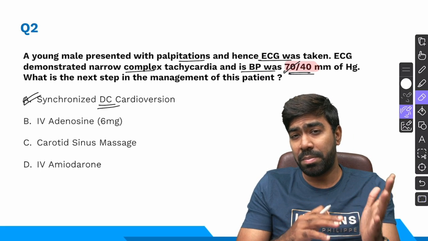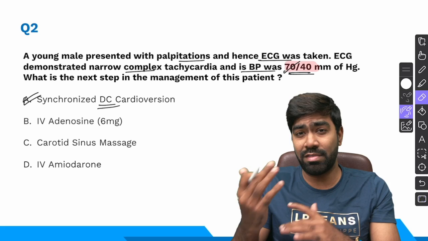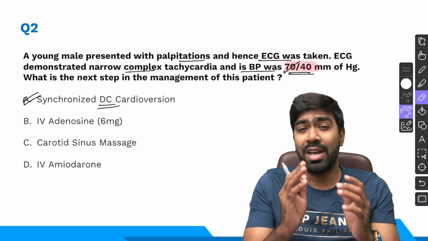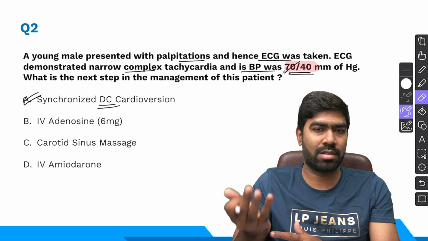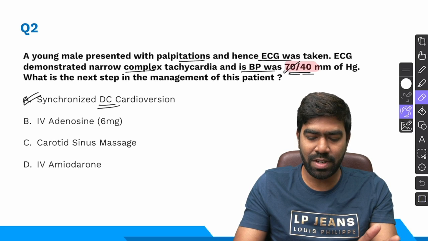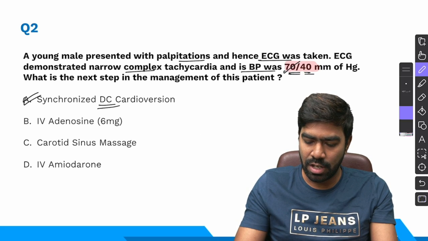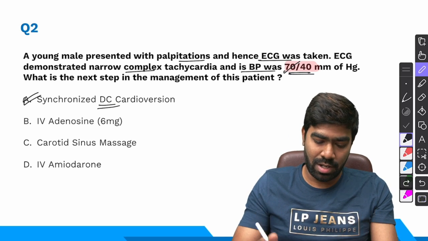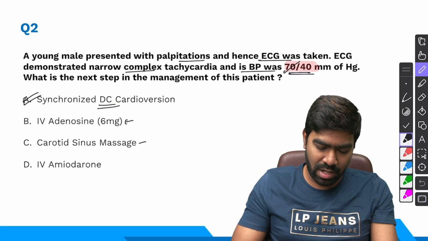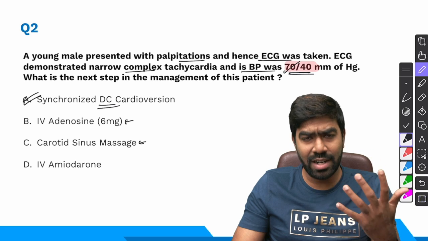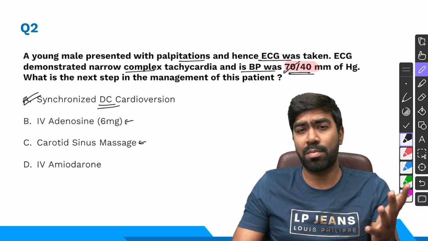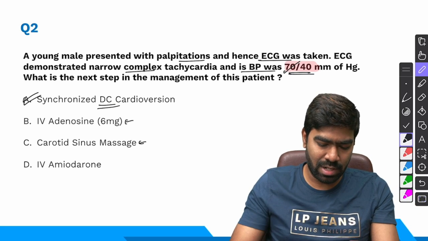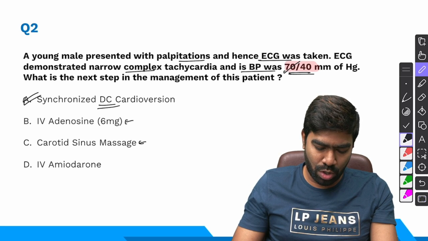In case the patient doesn't have a pulse and you have a VT/VF situation, then you can go for unsynchronized cardioversion, which is called defibrillation. But here the patient is having a pulse and a recordable BP at least. So definitely here you have to go for only synchronized DC cardioversion. IV adenosine 6 milligram and carotid sinus massage, I could have probably tried in a regular narrow complex tachycardia provided the patient was stable, but here the patient is unstable, so I cannot choose those options.